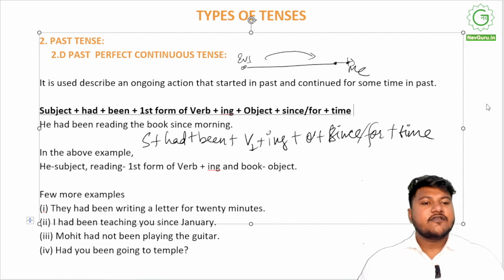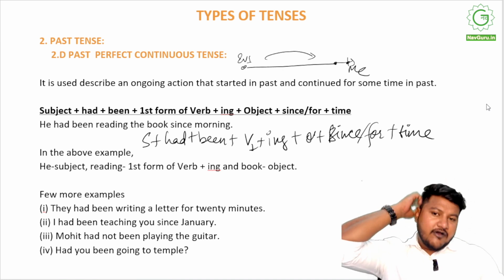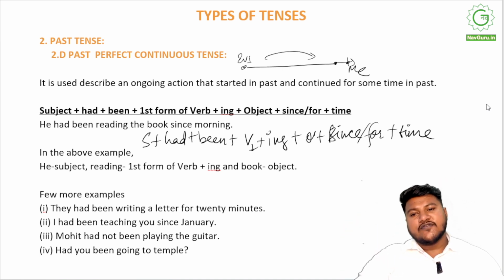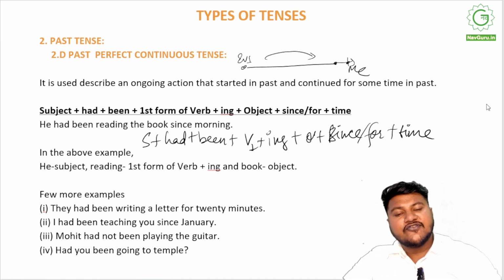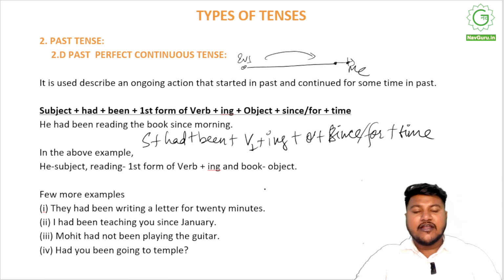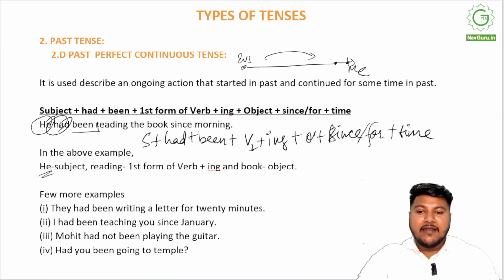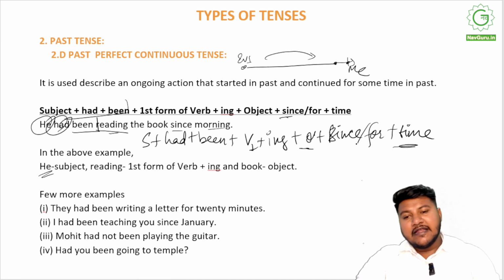Right, so this is how the past perfect continuous tense works. Subject plus had been plus v1 plus ing plus object plus since/for plus time. In this example, he had been reading the book since morning. He had been is covered. Reading, first form plus ing. The book, that is the object. Since, from since and for, and morning is the time, right?